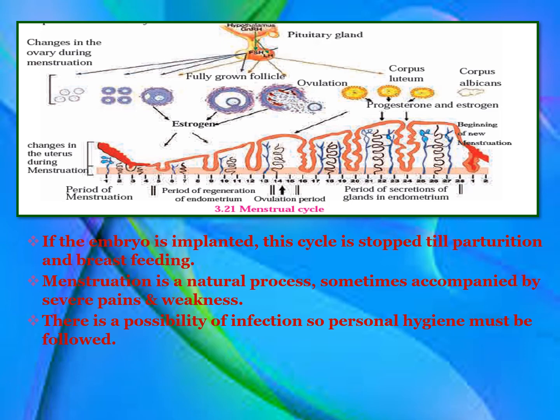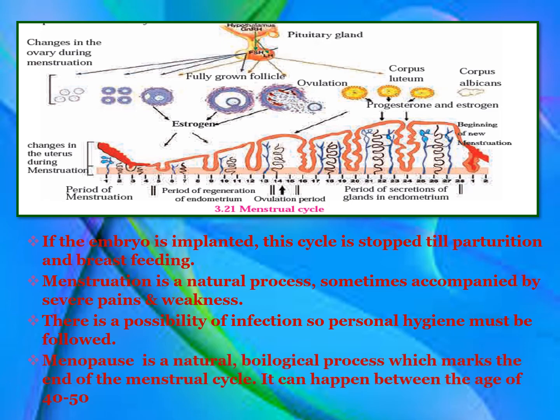Menstruation is a natural process, sometimes accompanied by severe pains and weakness. But it's not a disease, it's not a sickness, it's just a natural process in females taking place every 28 to 30 days, an important process due to which birth can take place. Now, during menstruation, there is a possibility of infection. So, personal hygiene or cleanliness must be followed.